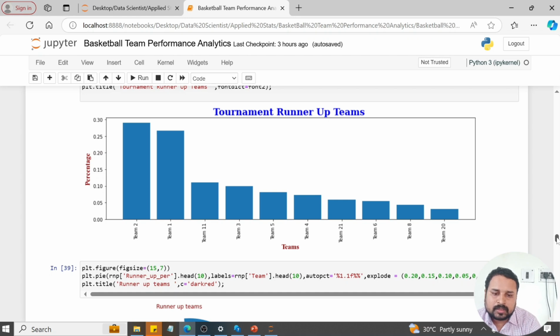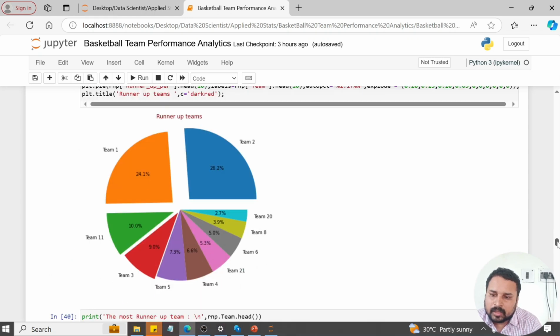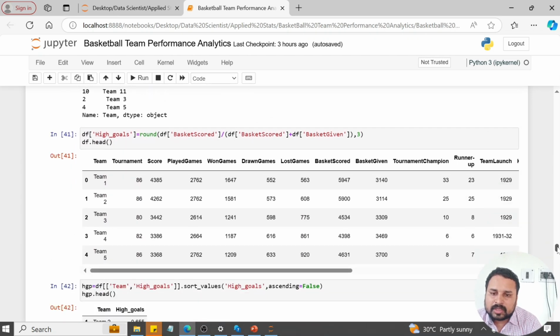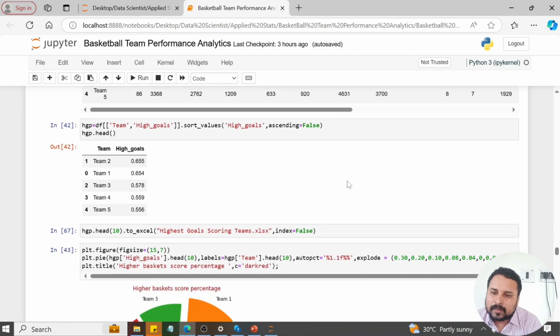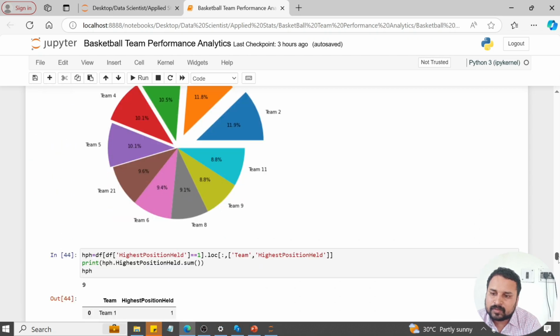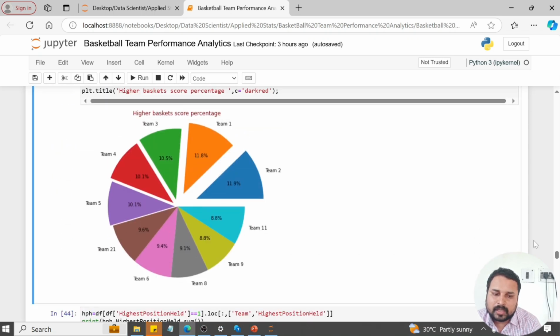high performance teams. After that, I plot a pie chart for the runner-up teams. Next I want to know which team scored the highest goals. As you see, teams like team 1, team 4, and team 5 have the highest goals, because of the highest performance. Also, I plot a pie chart along with that. Team 1 has the highest goals, then followed by team 2. After that, team 3 and team 4.